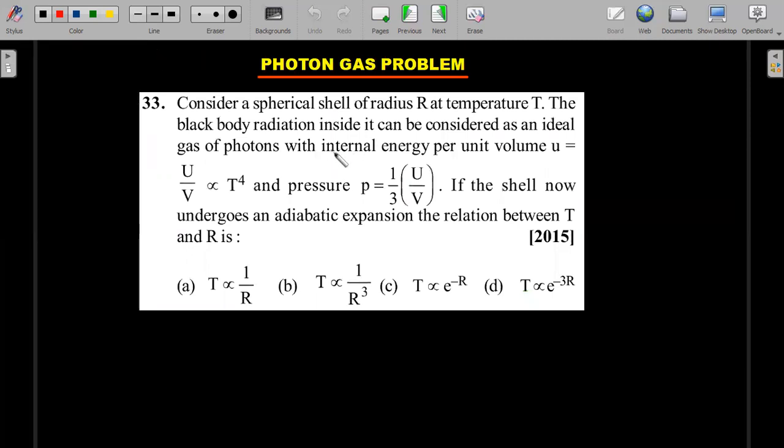Okay, an ideal gas of photons with internal energy per unit volume, small u, which is nothing but capital U by volume, proportional to T to the power 4. He's talking about Stefan's type of law. And the pressure is 1 by 3 times U by V. The same 1 by 3 related to the ideal gas, where you take the 3 possible degrees of freedom. If the shell now undergoes an adiabatic expansion, the relation between T and R is.